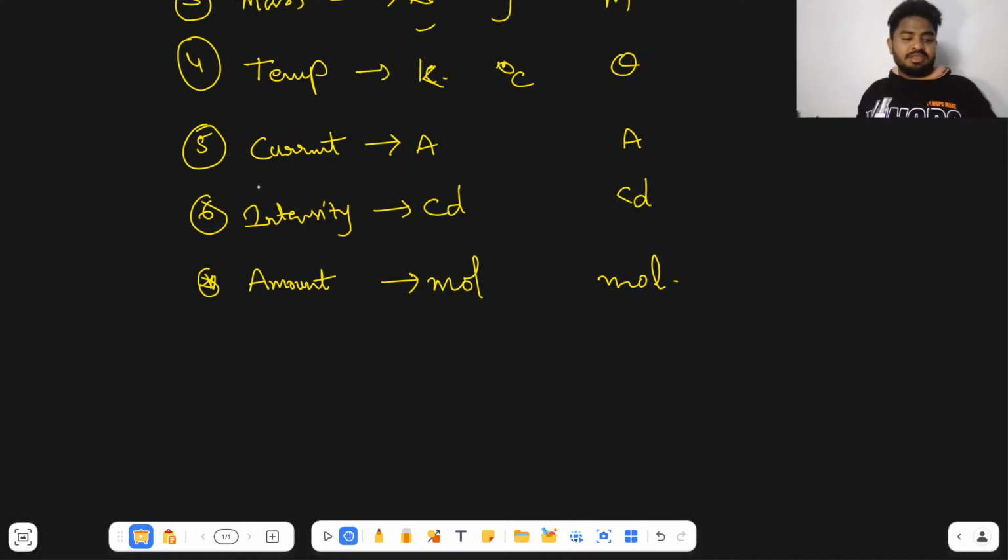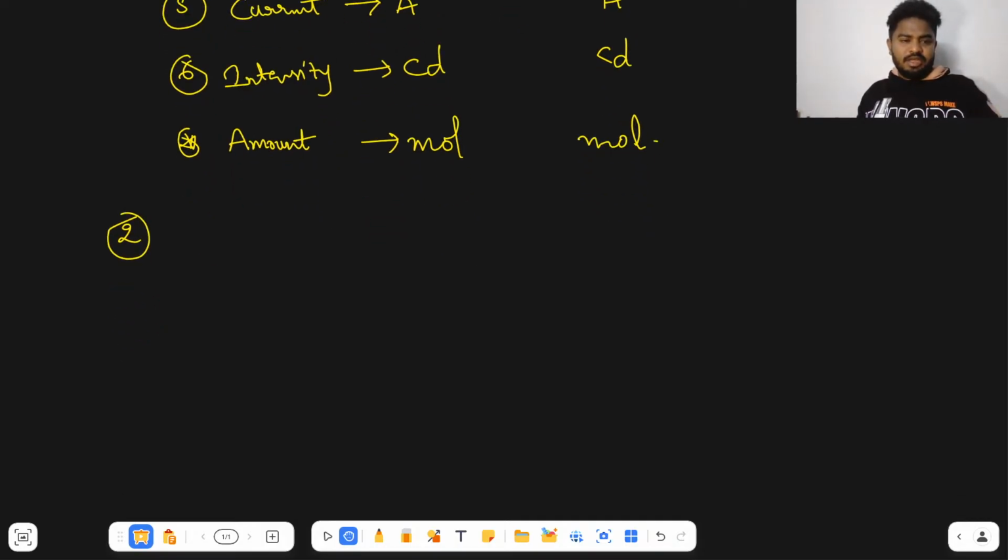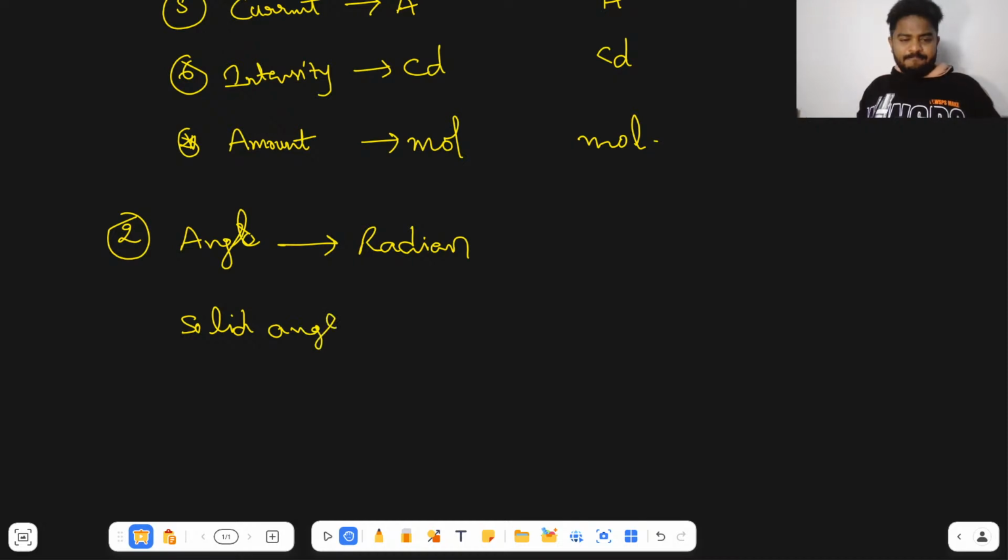Apart from this, there are two more supplementary physical quantities: angle and solid angle. The unit of angle is radian, and the unit of solid angle is steradian.